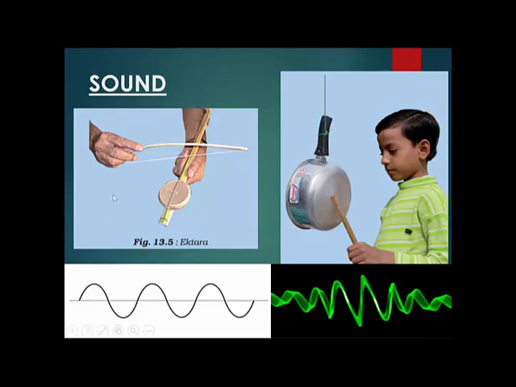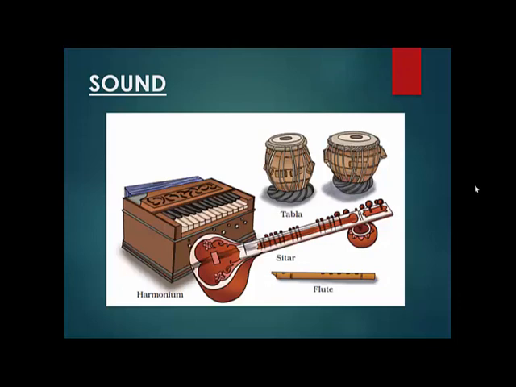String, which is the kind of string. Yeah, this black color string that you see here, that is the string which is vibrating. Here this boy is banging this vessel with a wooden stick or let's say spoon. So which part is now vibrating here? The utensil and the vessel. The base of any pan or whatever utensil he is holding, that is vibrating.